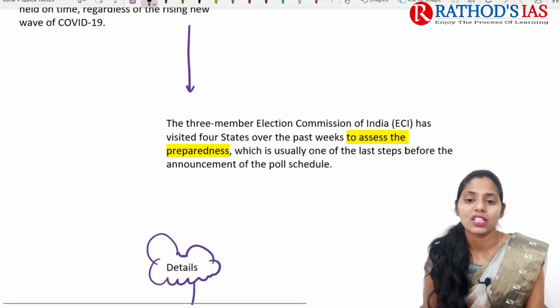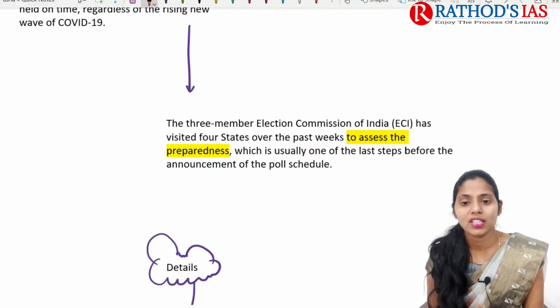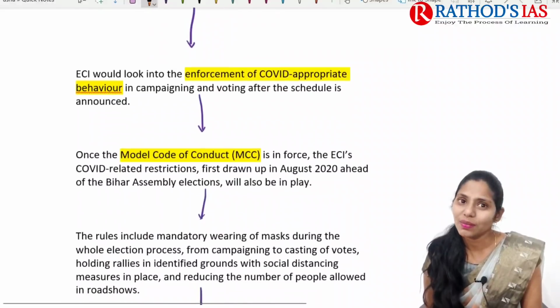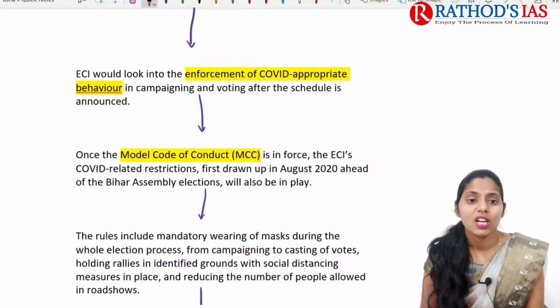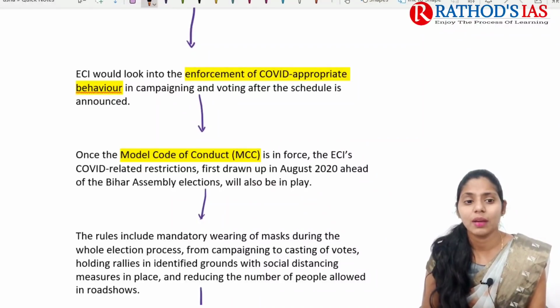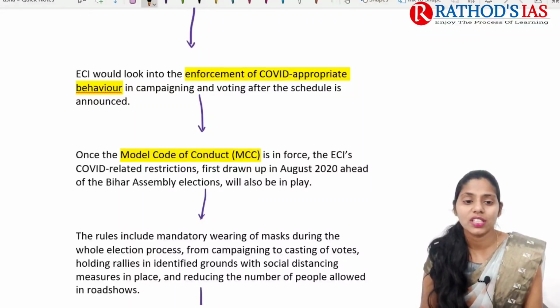The 3-member Election Commission of India visited 4 states over the past weeks, especially to assess the preparedness, and to see what the last steps are that need to be taken or announced before the poll schedule. Election Commission of India mainly looks into the enforcement of COVID-19 appropriate behavior, and also looks into campaigning and voting after the schedule is announced, etc.